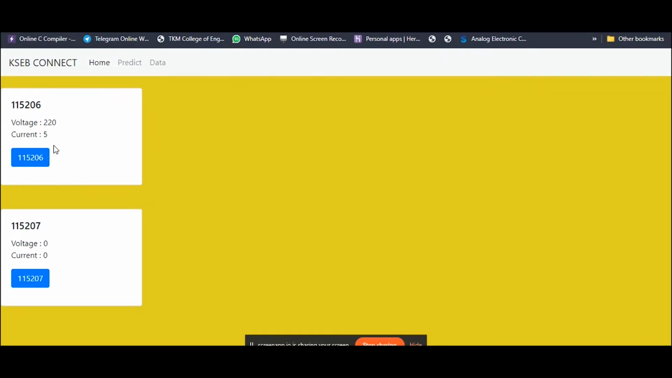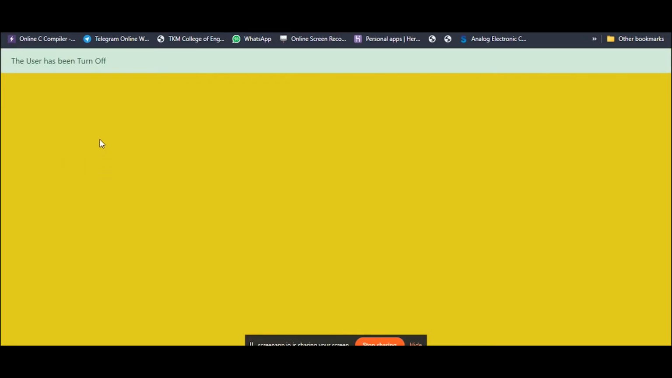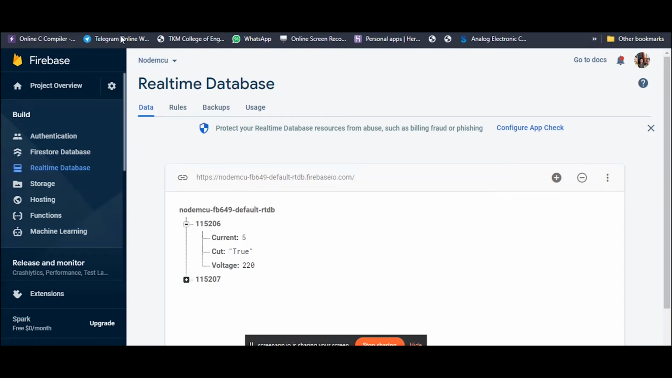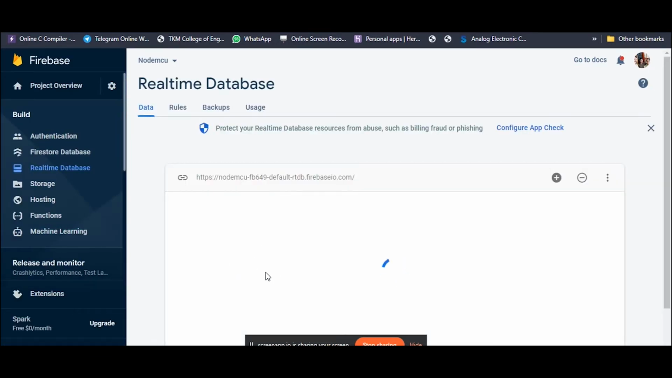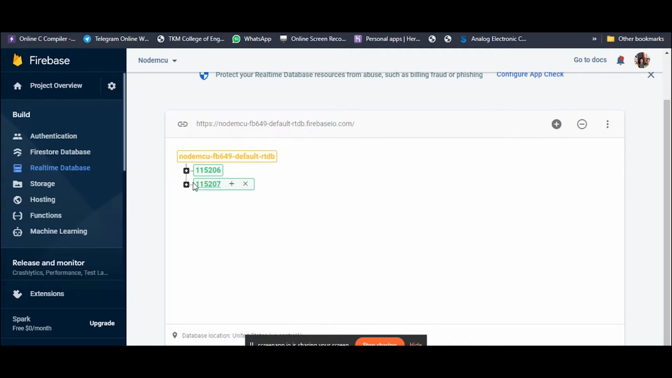Also, there is an ability for the KCB admin to do load shedding by clicking on the user ID here. Now in the Firebase you can update the values, and the load shedding current cut will be set to true. Here the current cut value is true. Hence the users can be individually power cut and load shedding can be done.